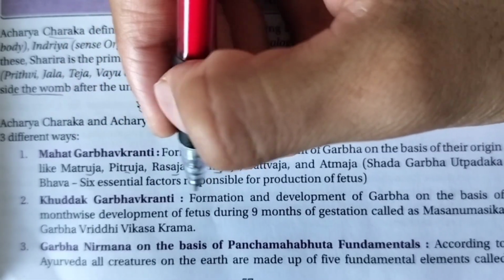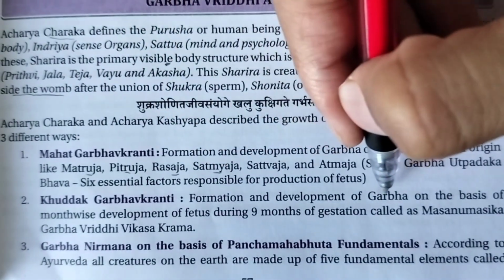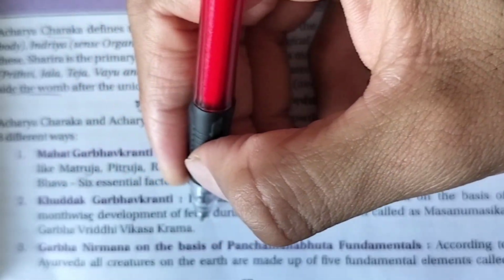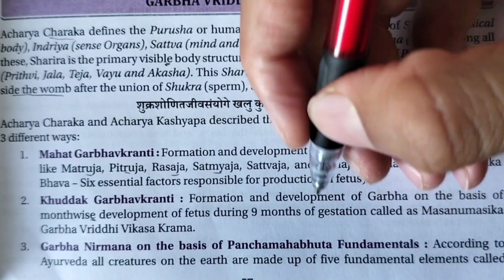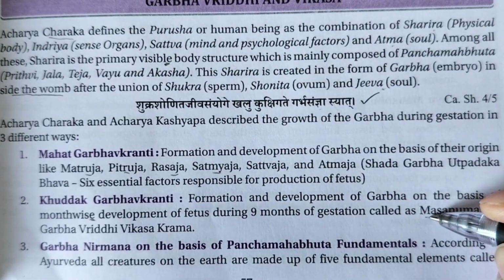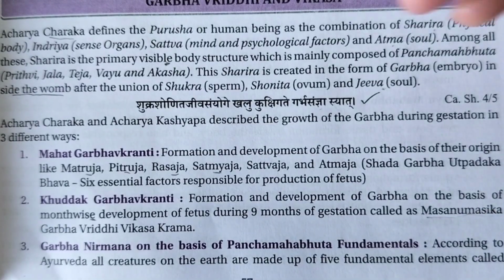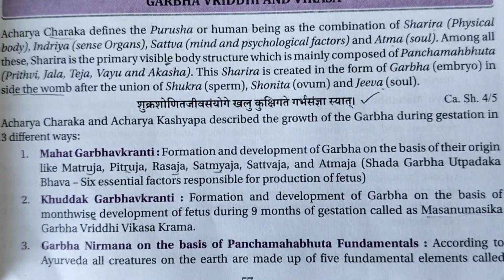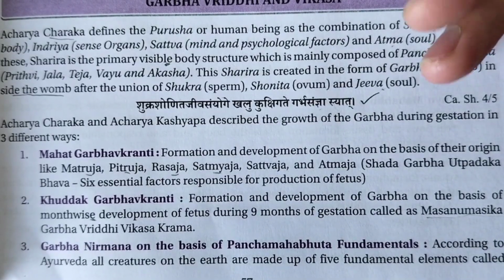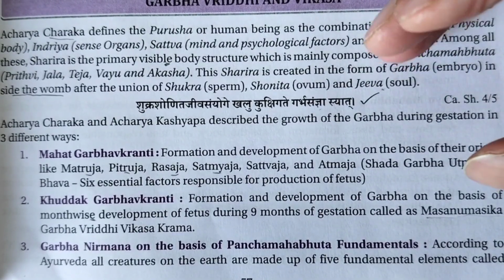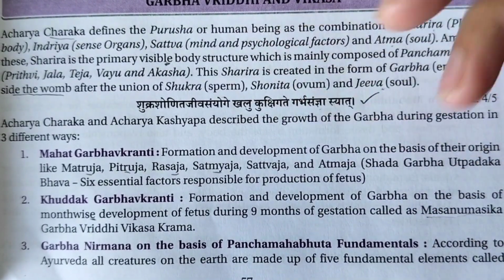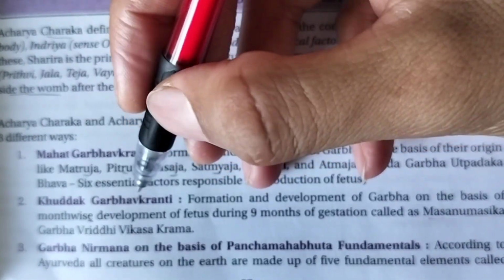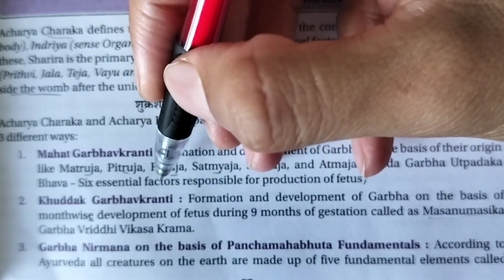Khuddaka Garbhavakranti tells the formation and development of the garbha on the basis of what? The month-wise development of the fetus in the nine months of gestation, called Masanumasik Garbha Vriddhi. How, from the first month, we know that Pratham Masi Kalalam Jayate, etc. How Masanumasik Garbha Vriddhi takes place through the first, second and third months has been explained in the Khuddaka Garbhavakranti Adhyaya.